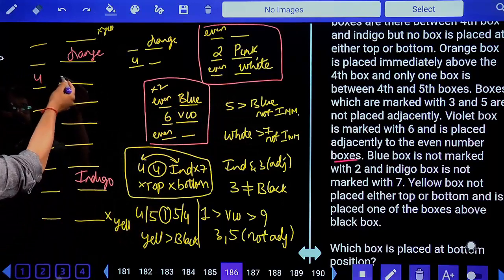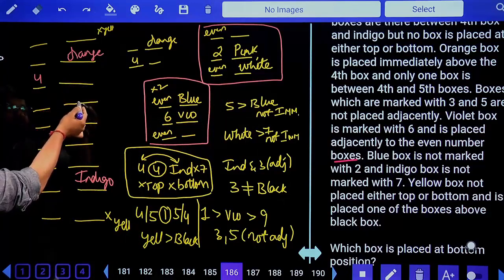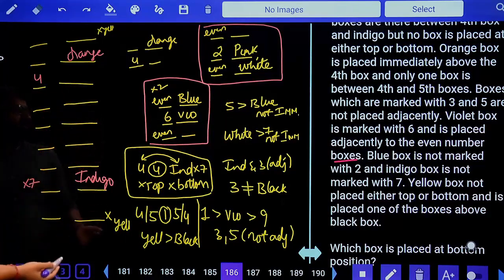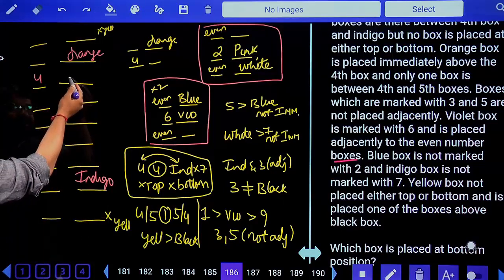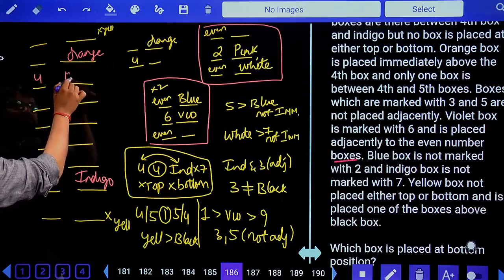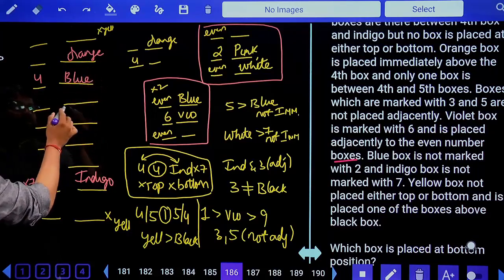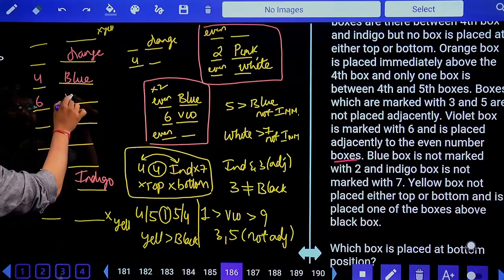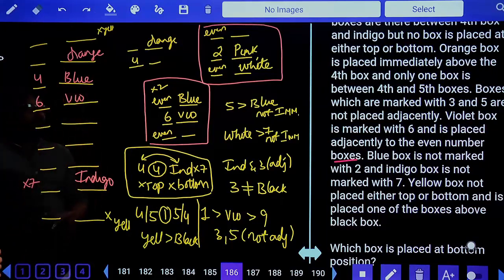If 4 is blue, violet, no problem. And then pink and white, happy. Or else if I take white here, pink, there is a problem. So this is blue. After blue, I'll take 6 here, and this is violet. Understood, friends? Yes. Next is what?